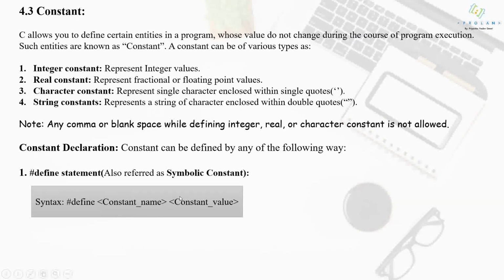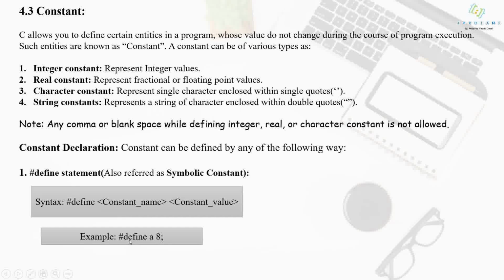Now there is a syntax to define a constant with the help of the hash define statement. This is the syntax. You have to use hash, then the define keyword. After that you have to write the name of the constant and the value which you want to assign to that constant. Let's see an example of this hash define statement.